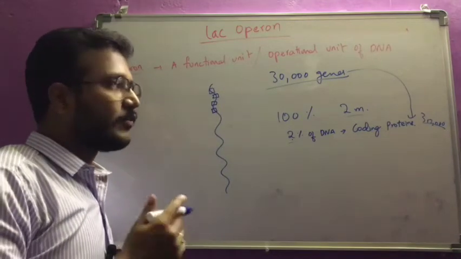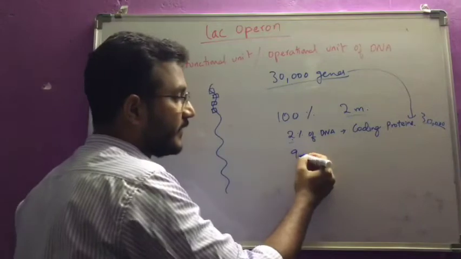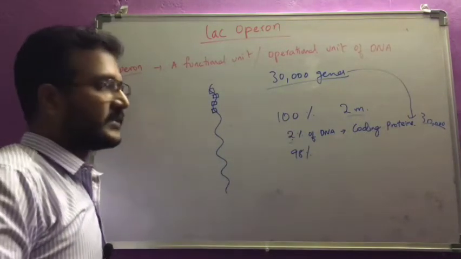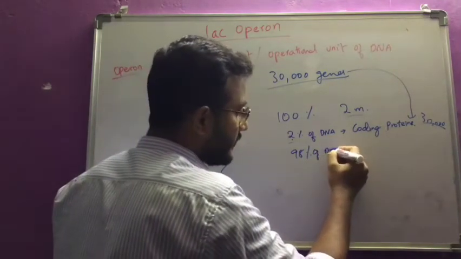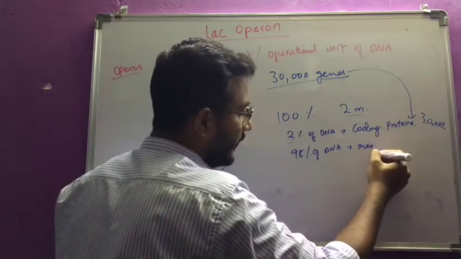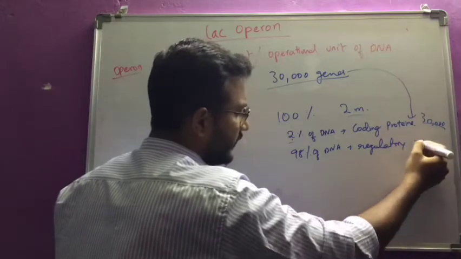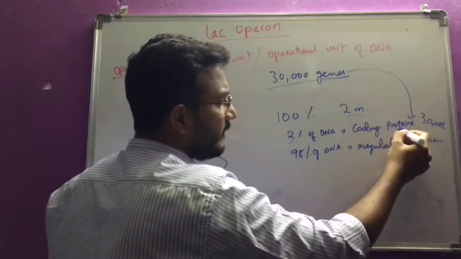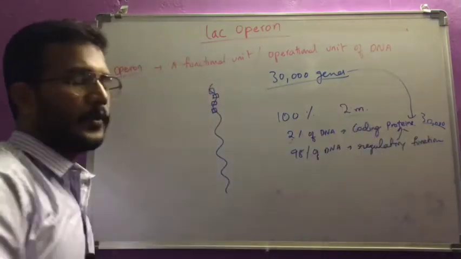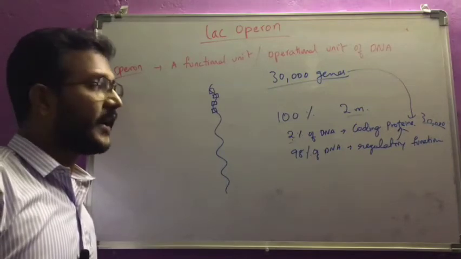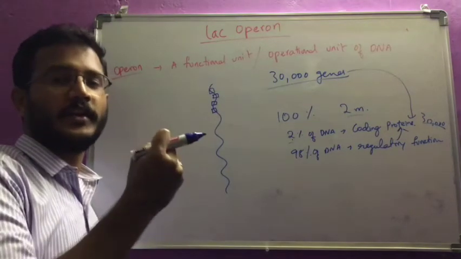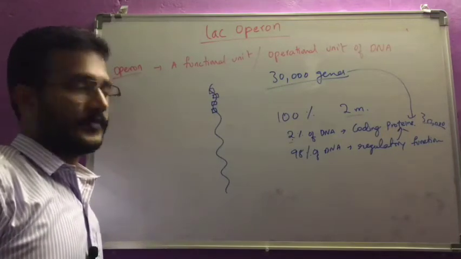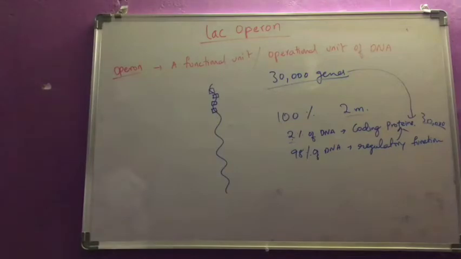And you can ask me, sir, what about the remaining 98%? That 98% of DNA has a regulatory function. That means this DNA regulates the function or the synthesis of those proteins. So 98% is used for regulation only, and only 2% is producing the proteins. These are the facts. Now we will see what a lac operon is.